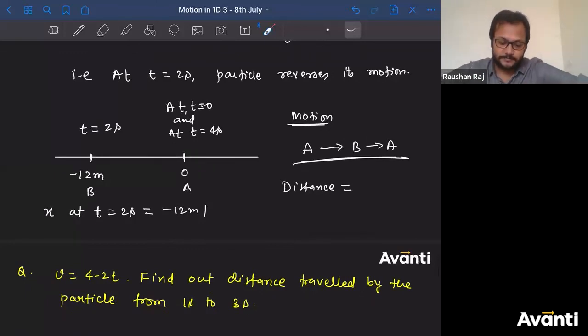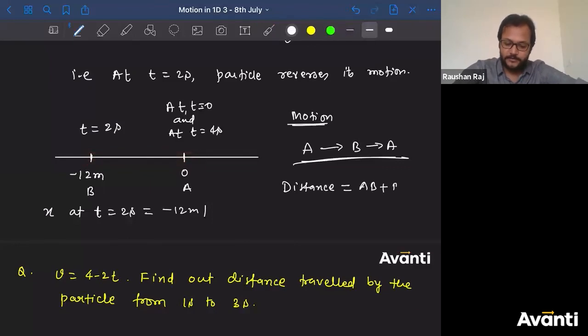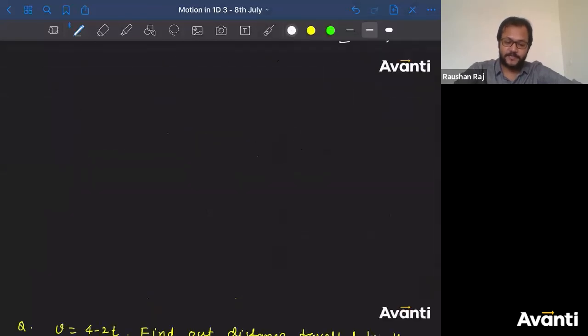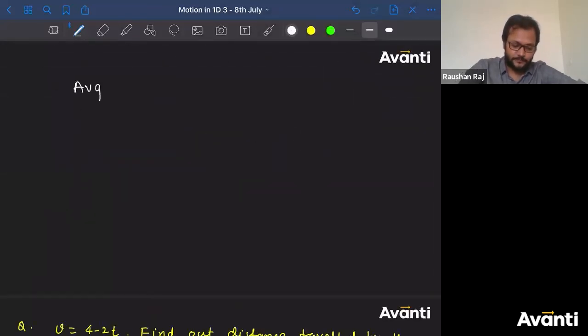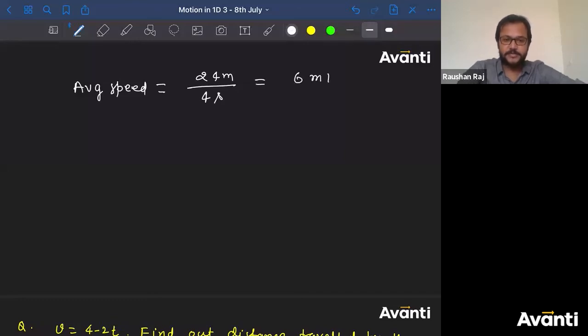What is the distance here? A to B, B to A. So total distance will be AB plus BA. What is AB? 12. What is BA? 12. So what is the distance covered? 24 meter. What will be the average speed? Average speed will be equal to 24 meter divided by the time taken. Chalo, what is the time taken? 4 seconds. So 6 meter per second is the answer.